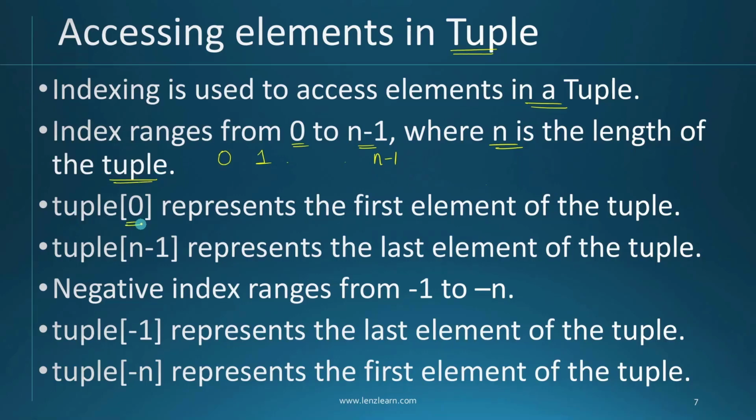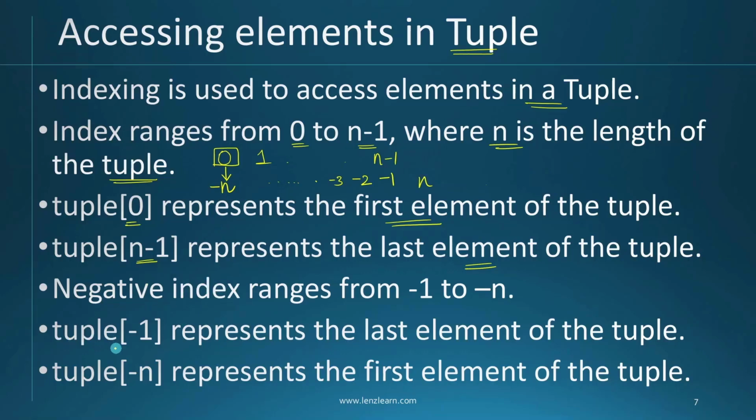Now tuple 0 represents the first element in the tuple because 0 is the position given for the first element, and tuple n minus 1 represents the last element of the tuple. You can also have negative indexes, same like string and list. Negative index starts from minus 1 to minus n. So the last element will have index value minus 1. The value before that will have index minus 2, minus 3. It goes all the way up, and the first element will have index value minus n if you're going to work with negative index.